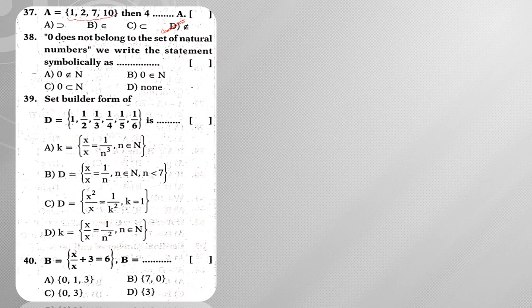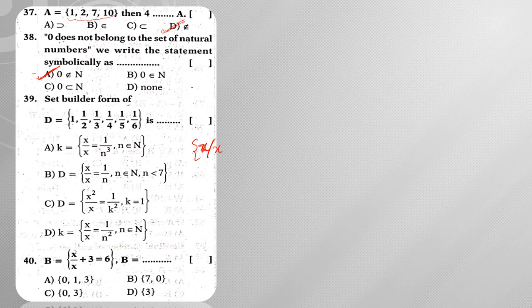Next, 0 does not belong to the set of natural numbers. How will we represent this in symbolic form? Here symbolic forms are very, very important. So 0 does not belong to the natural number set. Next, set builder form of 1, 1 by 2, 1 by 3, 1 by 4, 1 by 5 and 1 by 6. Now in the options, you can observe that it should be given as x such that.